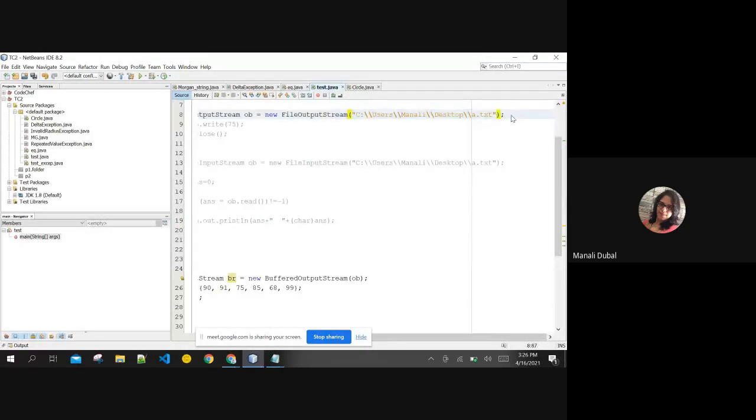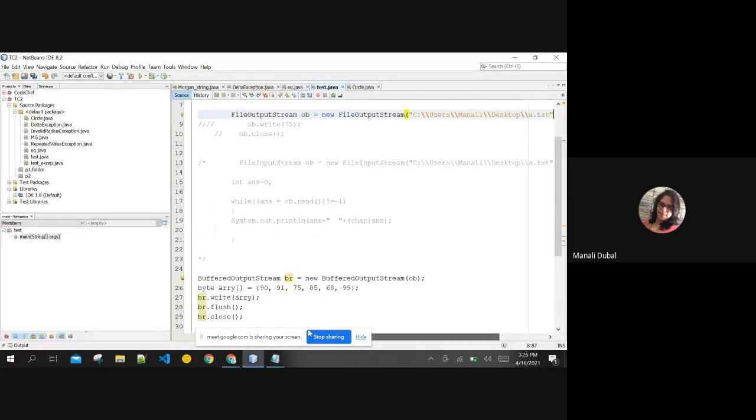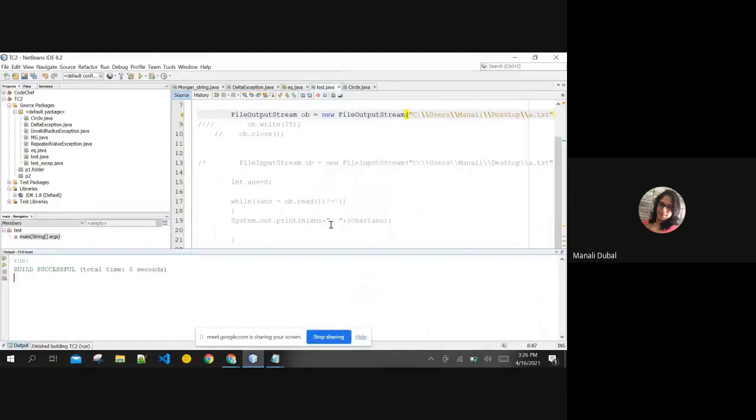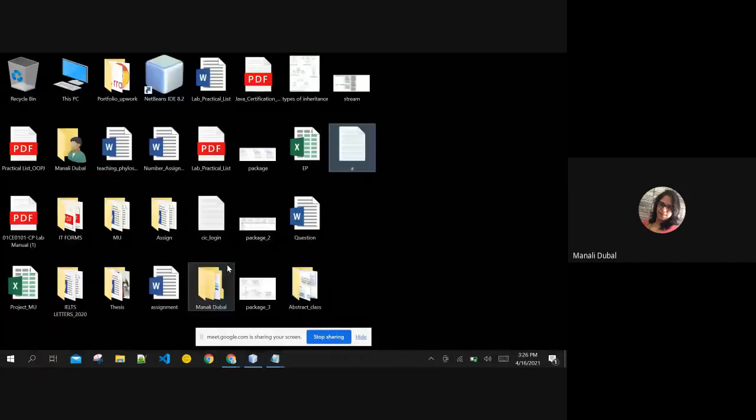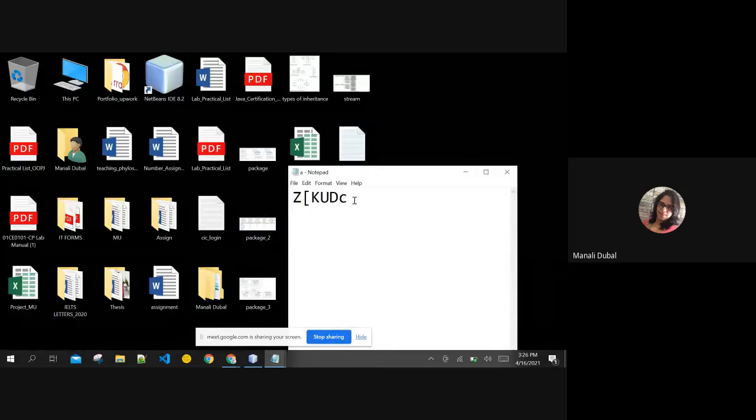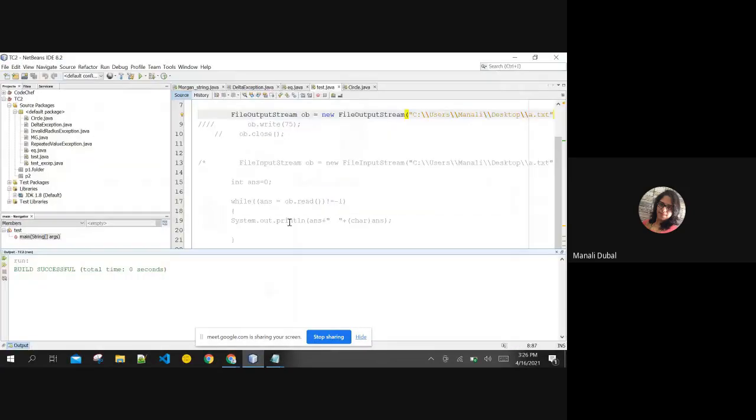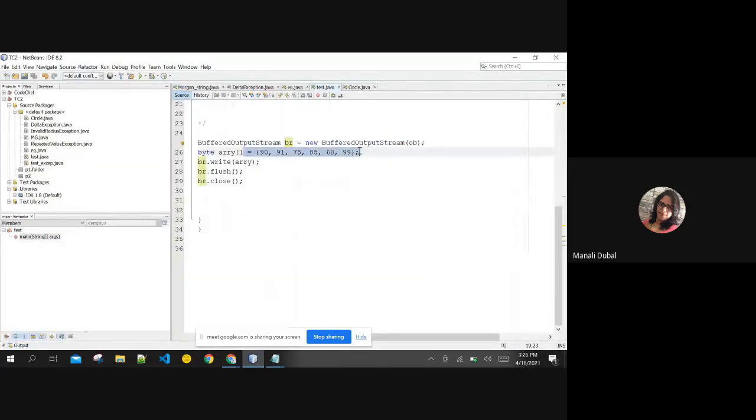If I remove the append mode and run it again, it is simply going to overwrite the contents of the file. Now we can see that the file contents are completely overwritten. These are the characters or the bytes that you had written when you created the byte array. So the buffered output stream also needs the object of a file output stream in order to write the data to the file.